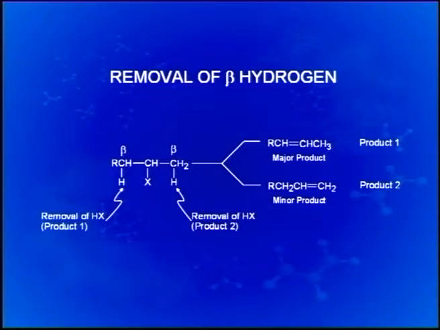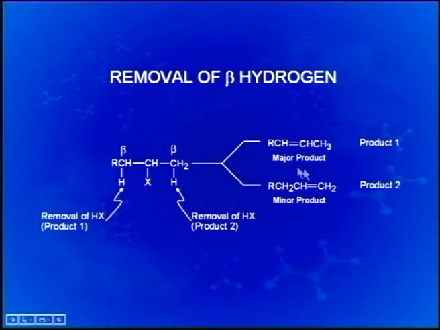A simple alkyl halide, the carbon bearing the halogen on either side has one carbon bearing hydrogen, and each of these is termed as a beta carbon. So, elimination of hydrogen from one of these carbons leads to product 1 and elimination of the other hydrogen leads to product 2.